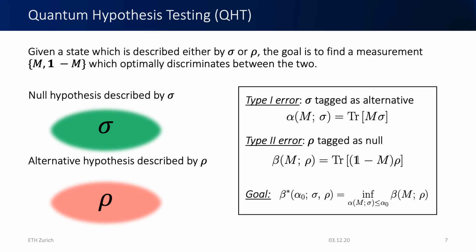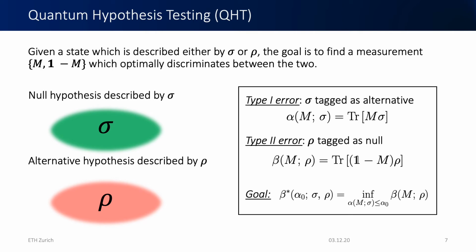And in asymmetric hypothesis testing, the goal is to minimize the type 2 error over all measurements such that the type 1 error is bounded from above by some predefined value, which is written as alpha 0 here. So this is beta star here, and this beta star emerges from Helstrom measurements. So this optimal measurement is a Helstrom measurement or a Helstrom operator.